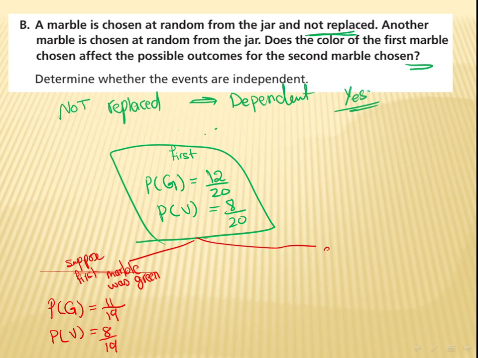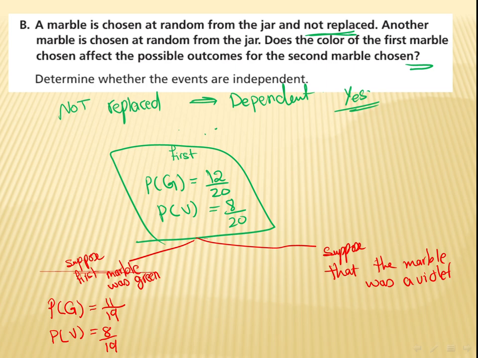Second case, suppose the marble was a violet one.